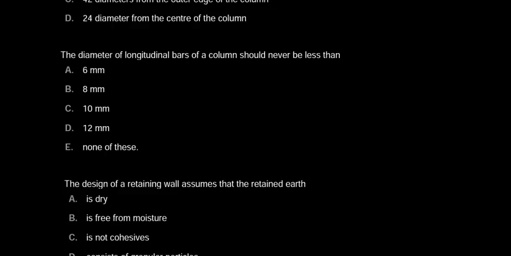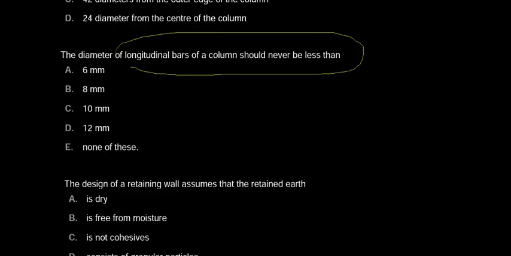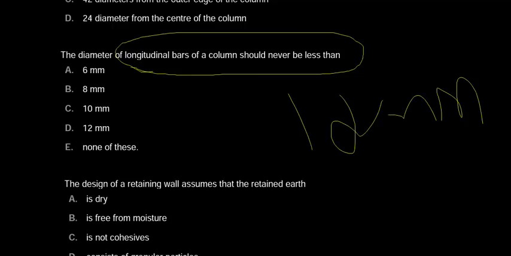The diameter of the longitudinal bar of a column shall never be less than what? According to IS 456, the diameter of the longitudinal bars of a column shall not be less than 12 millimeters. So option D is the correct answer. Now we will move to the next question.